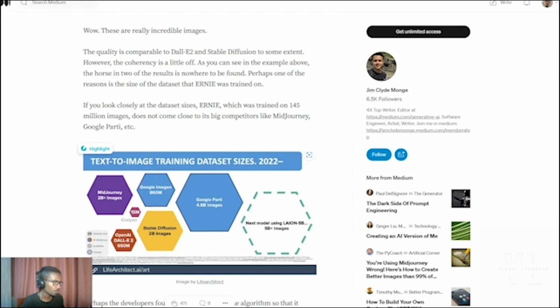2 billion plus images were used to train the Midjourney API. I haven't explained the Google image generation tool, but it used 860 million images. And there is another text-to-image generation tool known as Google Party, and it used 4.8 billion images. Stable Diffusion used 2 billion images, and OpenAI's DALL-E 2 used 650 million images. So in comparison, the Ernie model was trained on slightly less images, 145 million images.